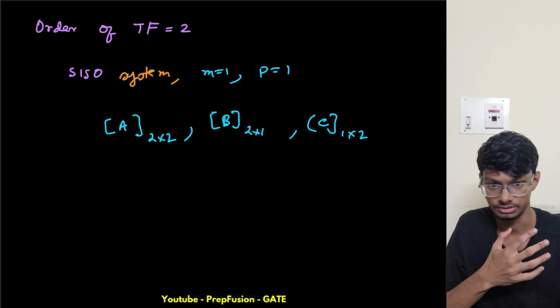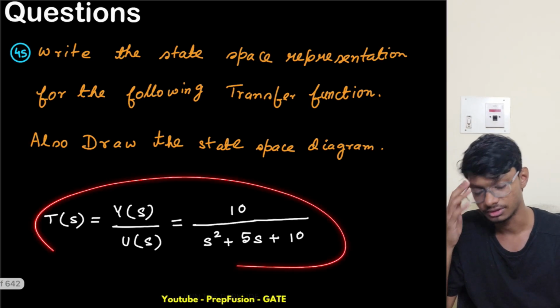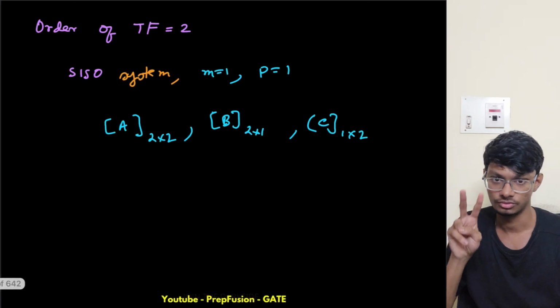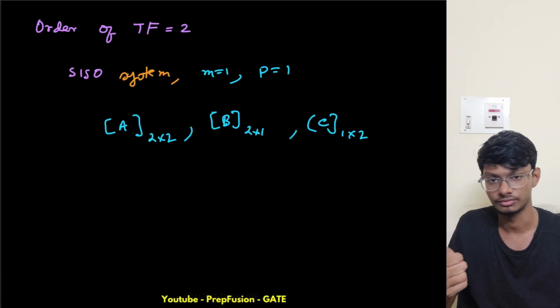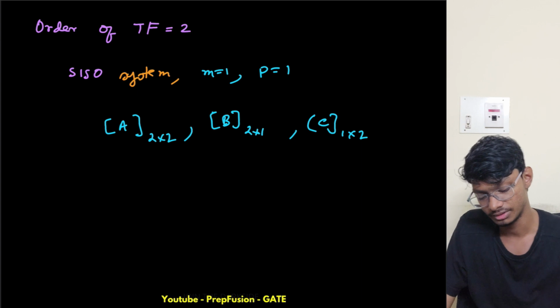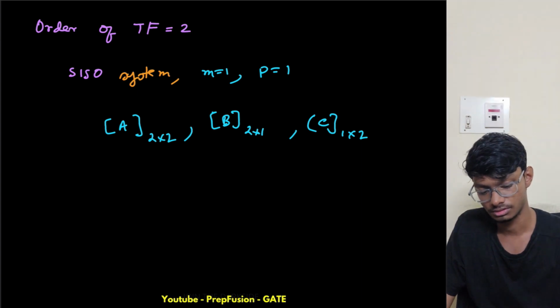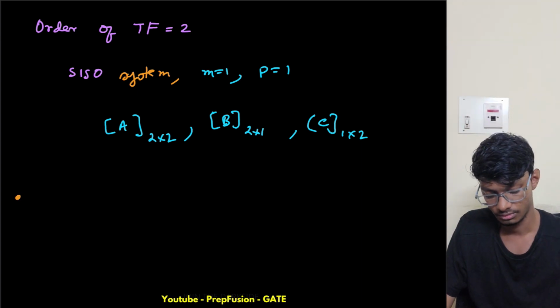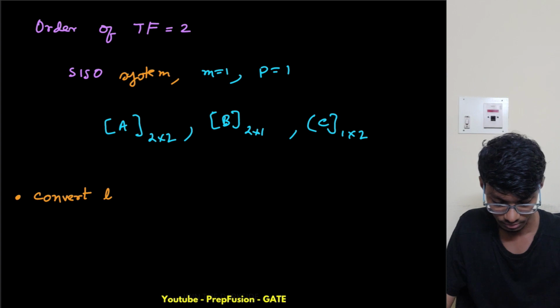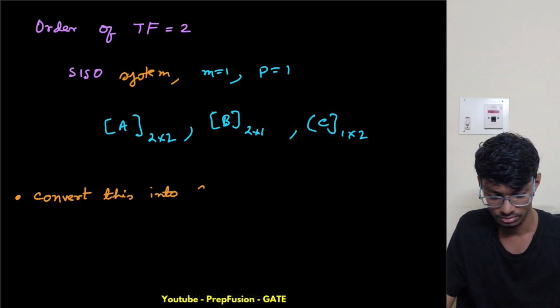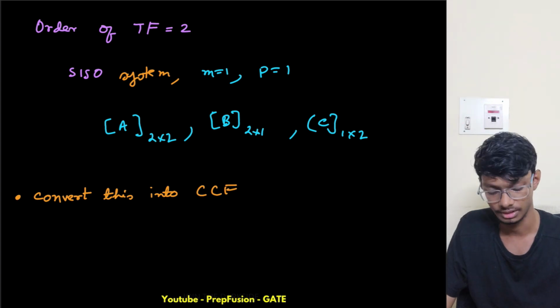Now let's solve for the circuit, not for the transfer function. We can do this using two methods. First I will do the lengthy one. The lengthy one is to convert this into CCF form, that is controllable canonical form.